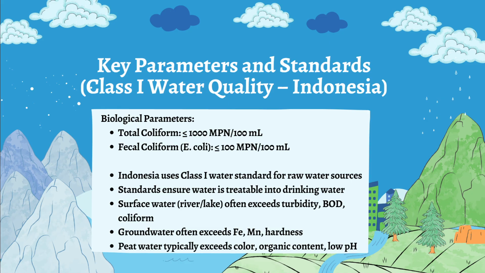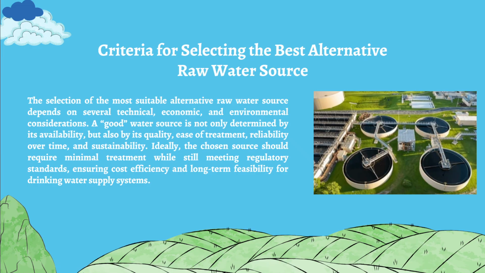The surface water, the river and lake, often exceed limits for turbidity, BOD, and coliform. The groundwater often exceeds limits for Fe, manganese, and also hardness. The peat water typically exceeds limits for color, organic content, and low pH.